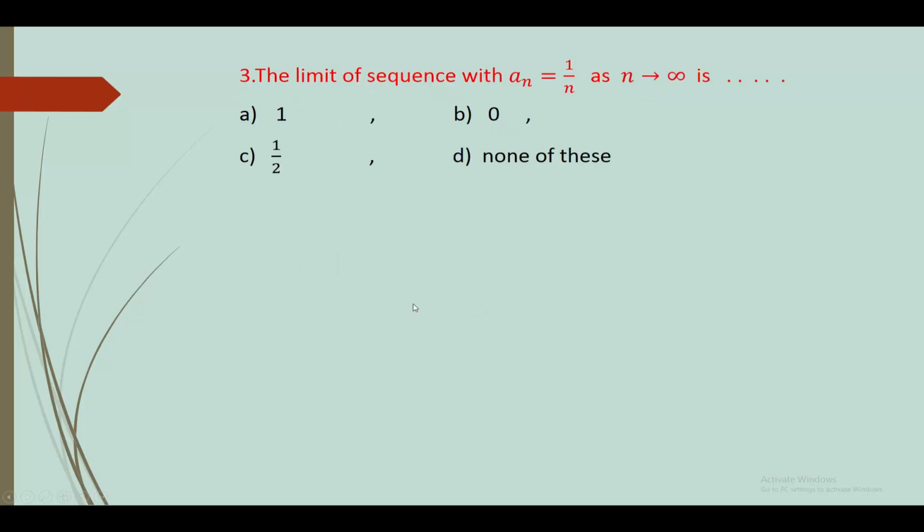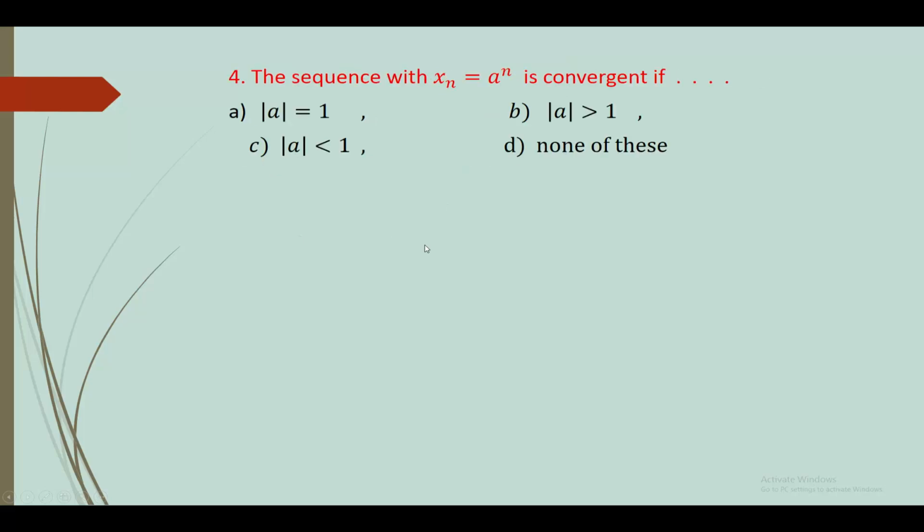Next, third MCQ: the limit of the sequence a_n equal to 1 upon n as n tends to infinity is. The limit as n tends to infinity of a_n equals the limit of 1 upon n, which is 1 upon infinity, and 1 upon infinity is 0. So the answer is option B, 0.